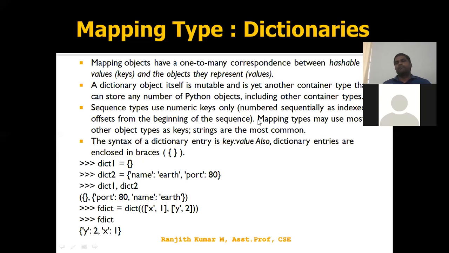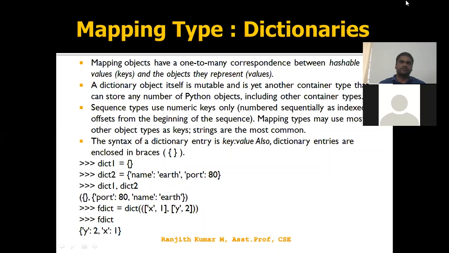So mapping is represented in terms of dictionaries in a Python application. Mapping types consist of the dictionary type, where we have paired values, each consisting of a key followed by a value. Each and every record in a dictionary has a paired value: one is the key, followed by the value. The key and value are separated by a colon symbol.